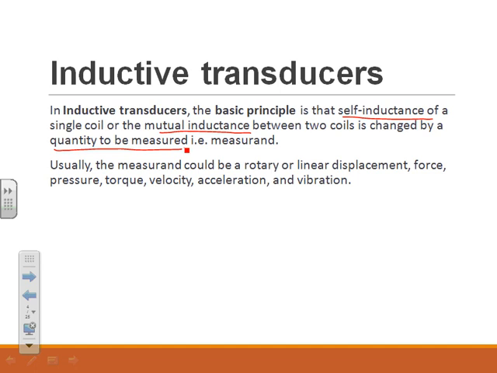Usually the measurement could be rotary or linear displacement, for example a speedometer, or force, pressure, torque, velocity, acceleration, vibration, etc. So the measurement would be any one of these types. Inductive transducers are mainly used to measure these types of physical quantities.